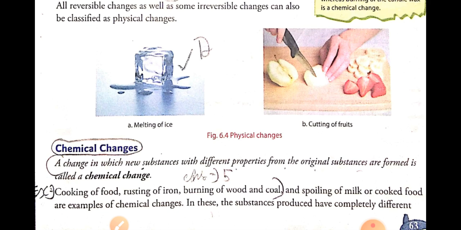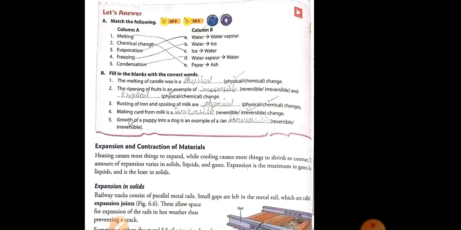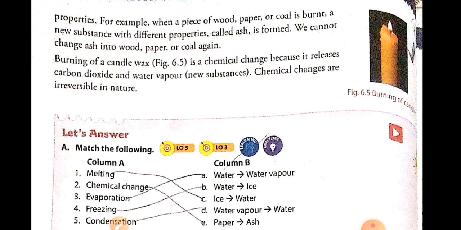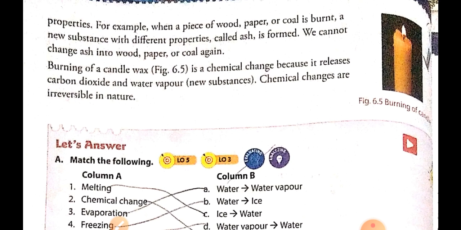Have you seen a paper? Whenever you burn a paper, it gets converted into ash. This ash is totally different from the original paper. So burning of paper, wood or coal, rusting of iron, and cooking of food can all be examples of chemical changes. Some more examples of chemical changes: we can see burning of candle wax.